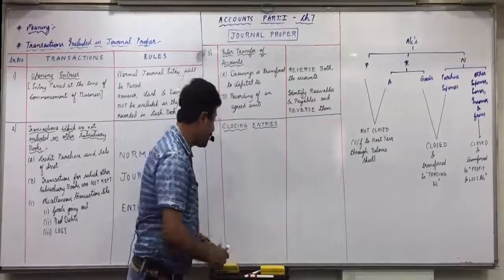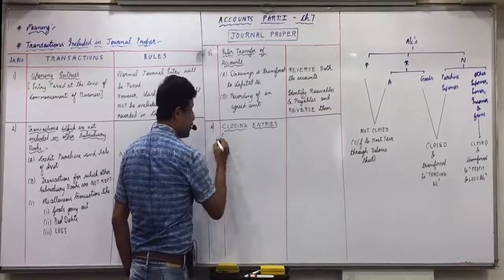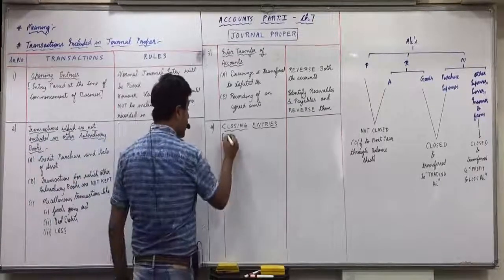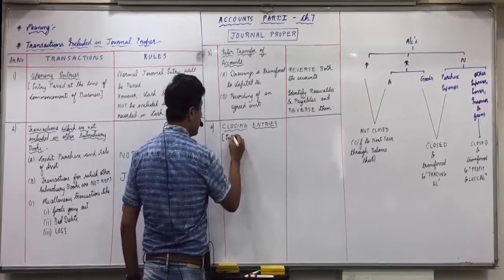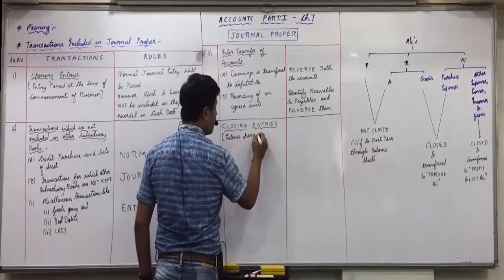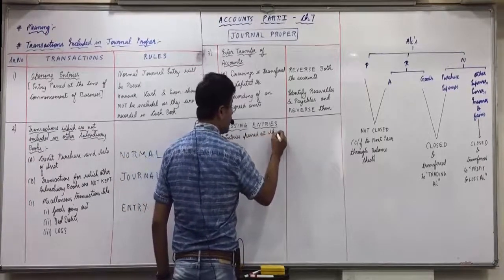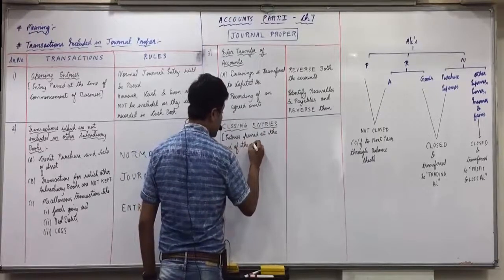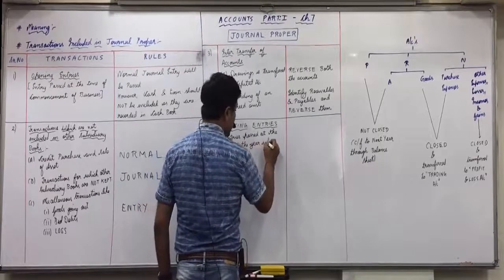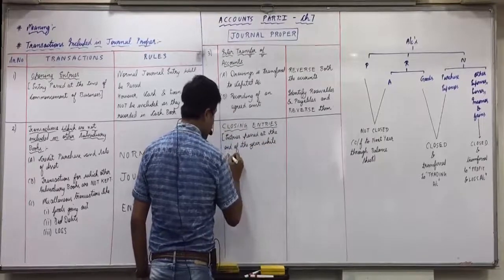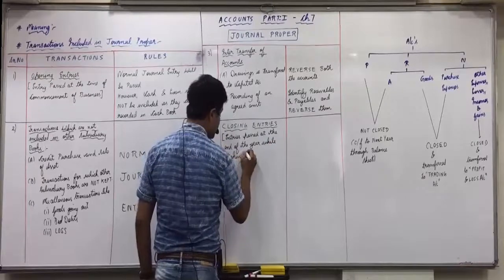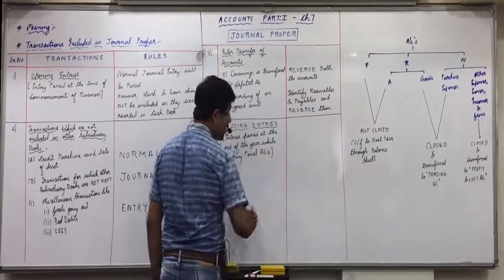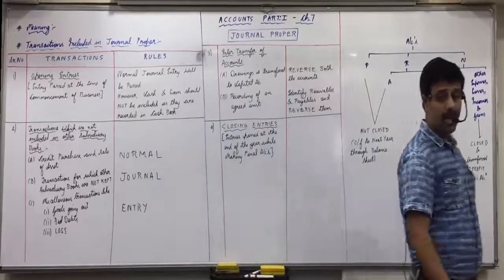Now write down here, in bracket: entries passed at the end of the year while making final accounts. They are called closing entries.